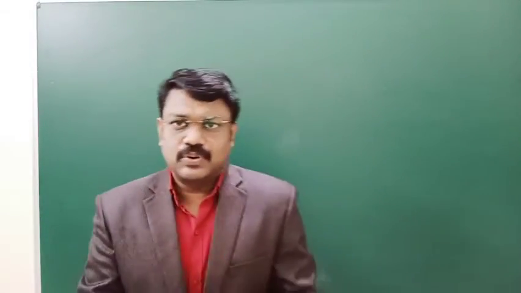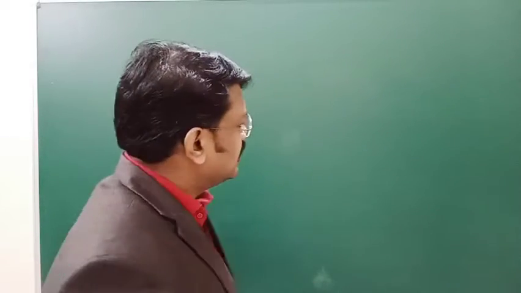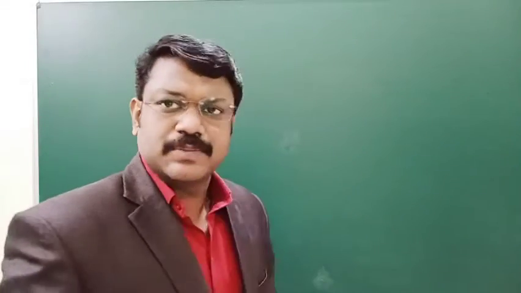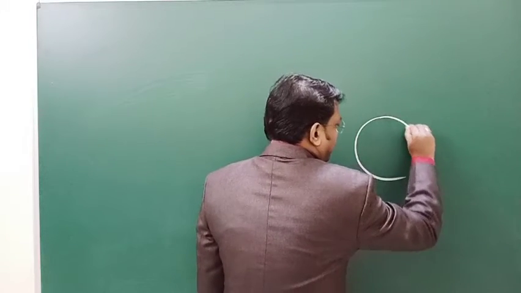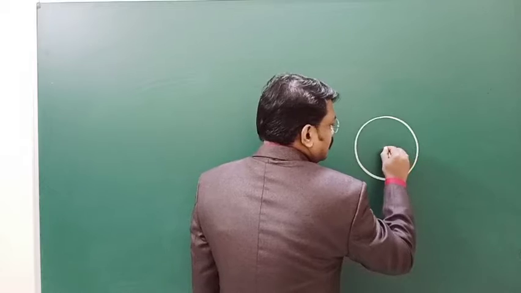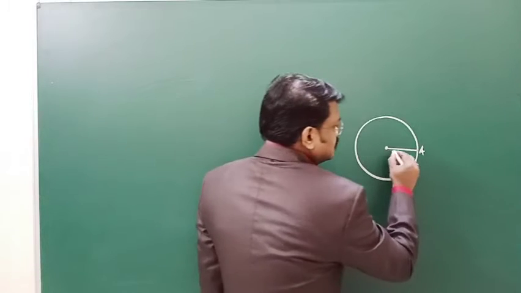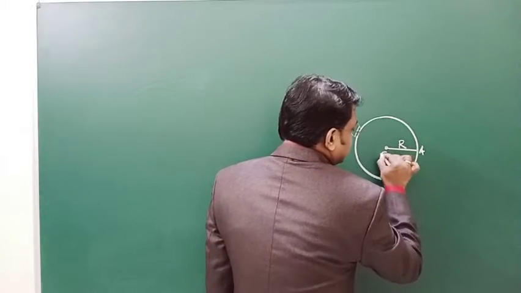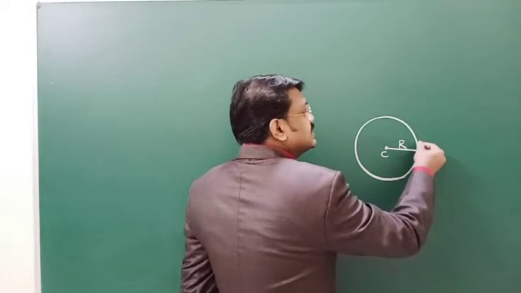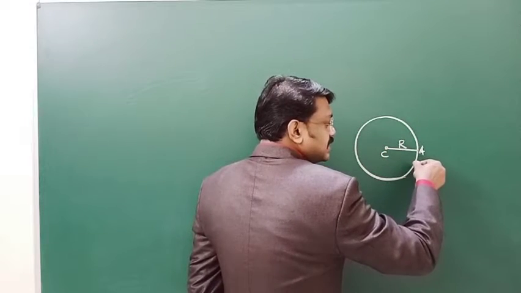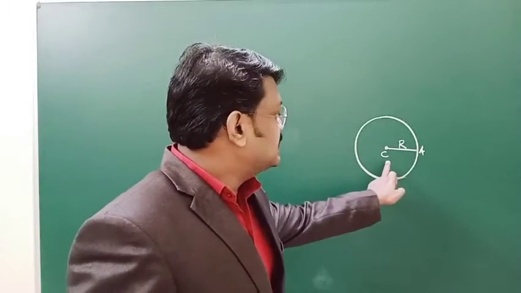So how can you give an example for a simple harmonic motion? Very simply you can explain the concept of simple harmonic motion with an example. So listen here. You are having a particle at a point A, which is at a distance r from the fixed point C. It is moving in such a way that the distance from C is kept constant.